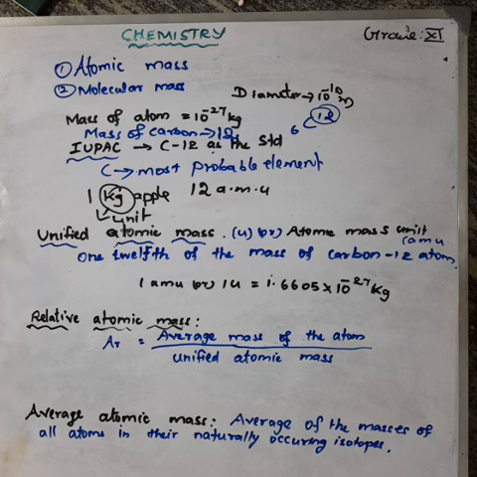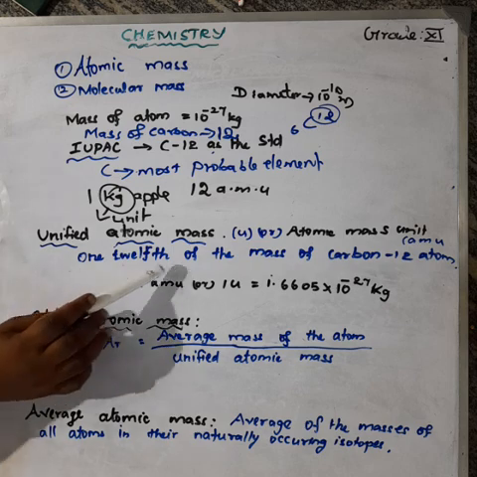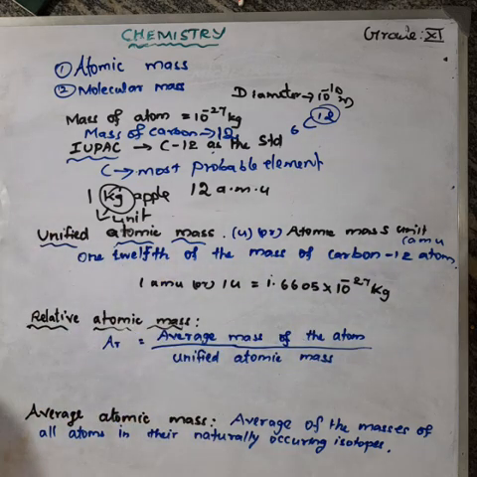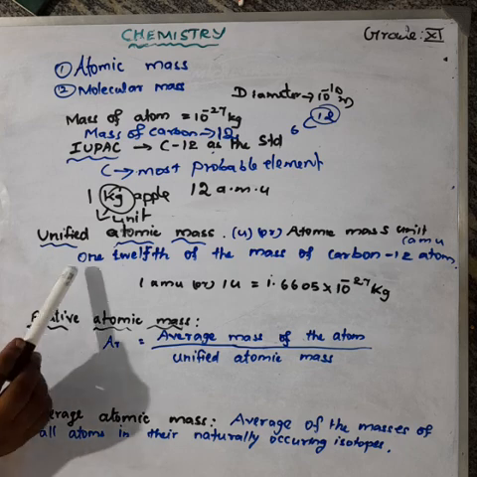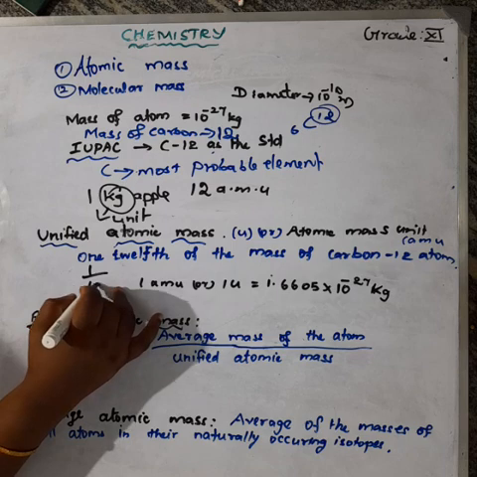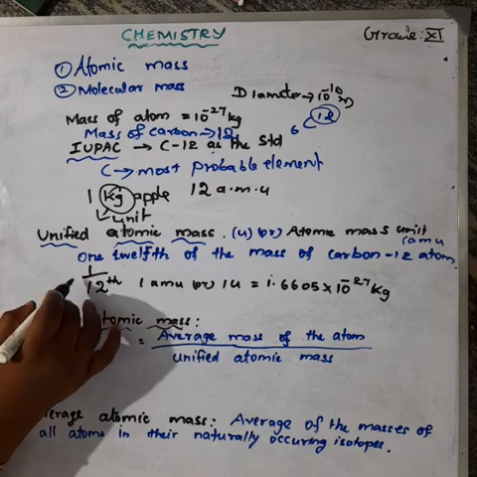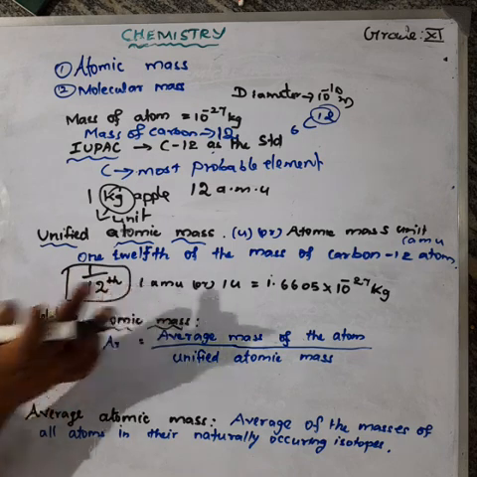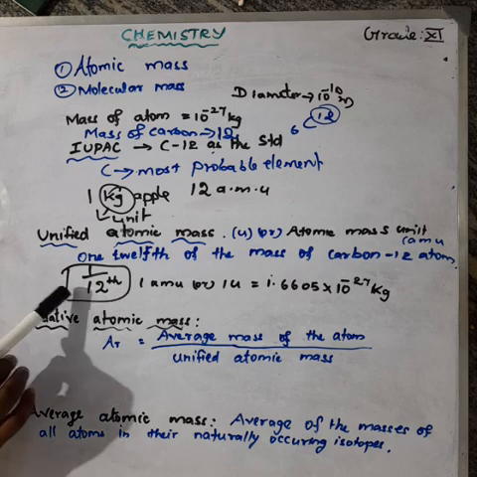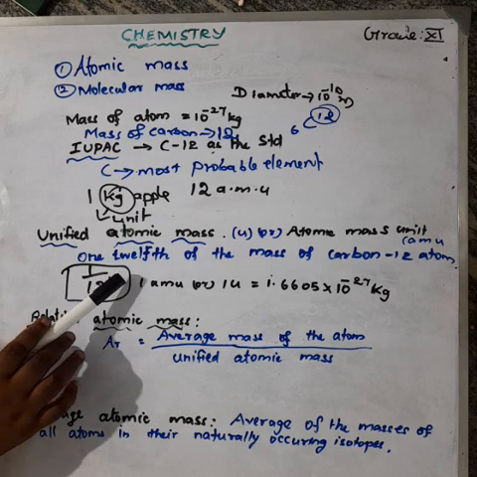It is defined as 1/12 of the mass of a carbon 12 atom in its ground state. 1/12 means 1/12 part, 1 part in 12 parts of the carbon atom. That is 1/12 of the mass of a carbon 12 atom. This is unified atomic mass.